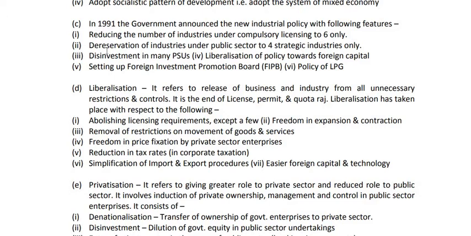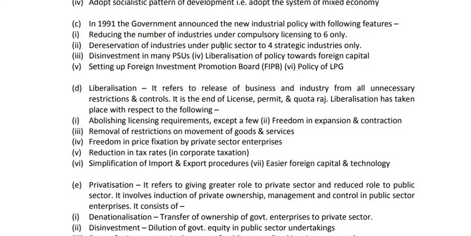Then number 2, de-reservation of industries under the public sector to 4 strategic industries only. Before this policy, many industries were in the public sector, but in 1991 the government left only 4 industries under the public sector and other industries were allowed to remain in the private sector.